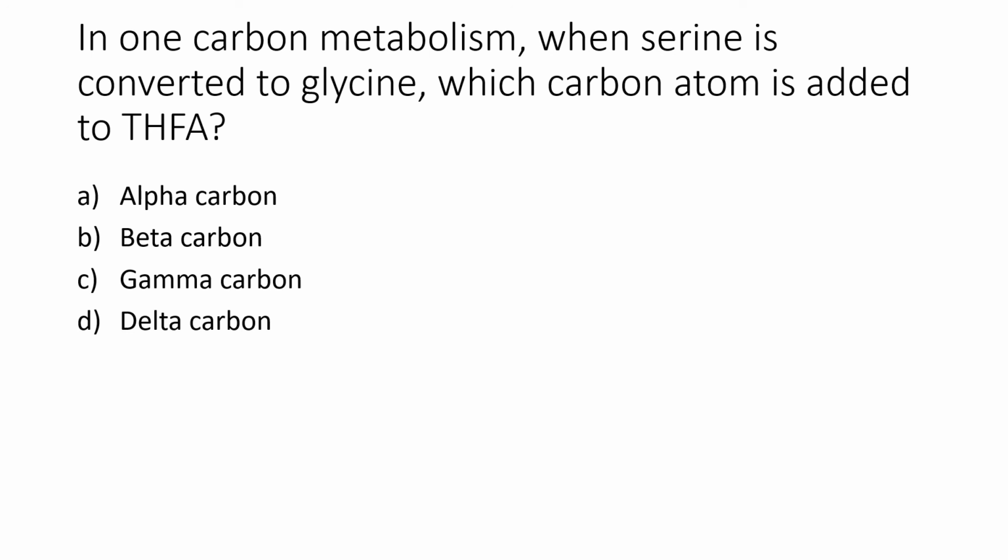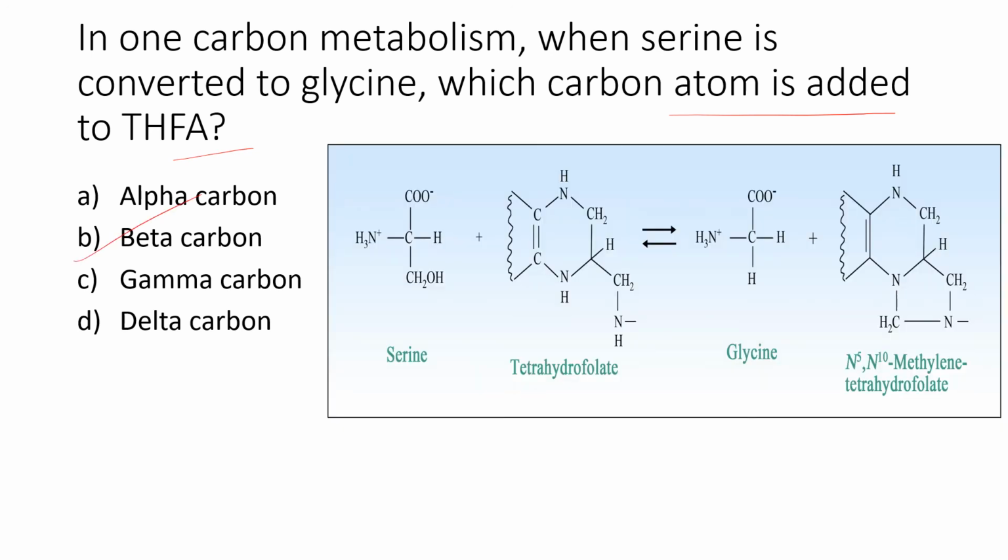In 1-carbon metabolism, when serine is converted to glycine, which carbon atom is added to THFA? It is the beta carbon. As you can see, the beta carbon is added to it. So this carbon, a methylene, is added to THFA and forms N5,N10 methylene THFA. So this is the alpha carbon and this is the beta carbon. So answer is B.